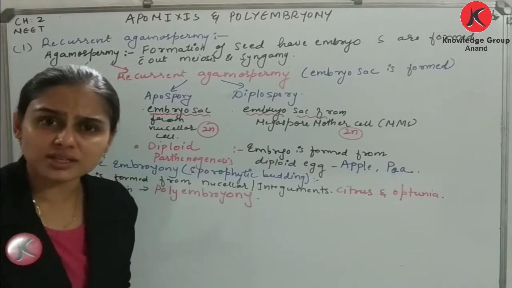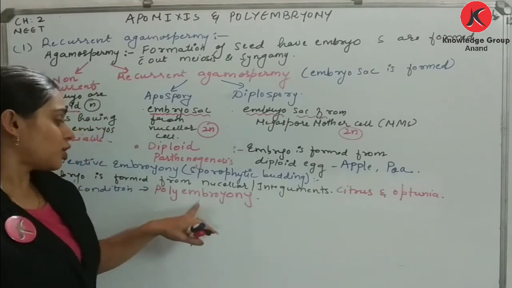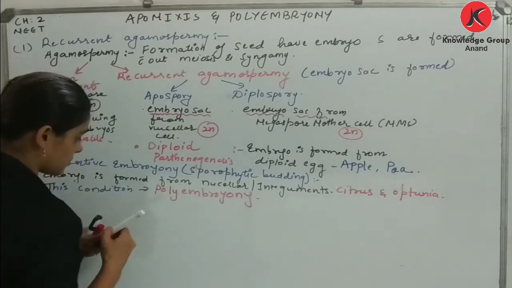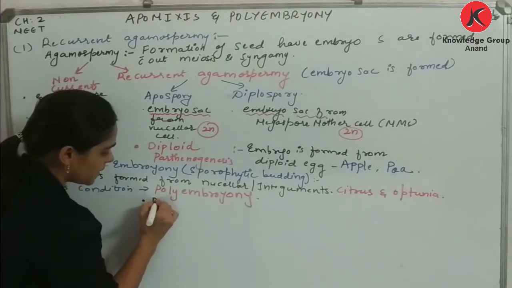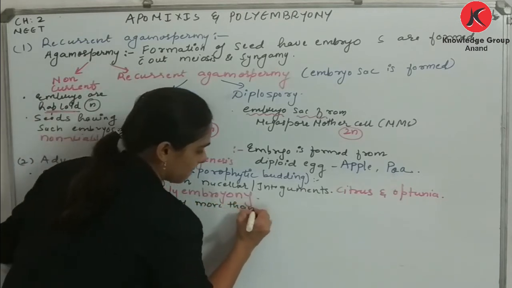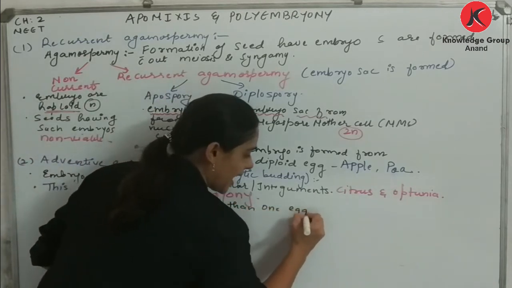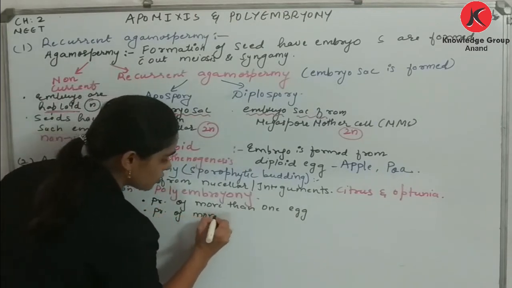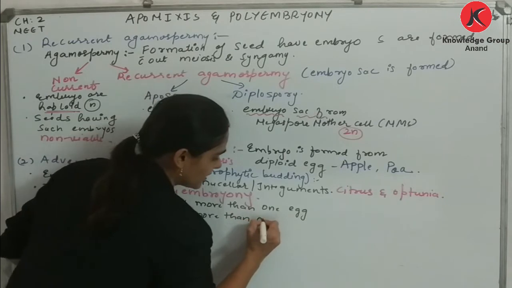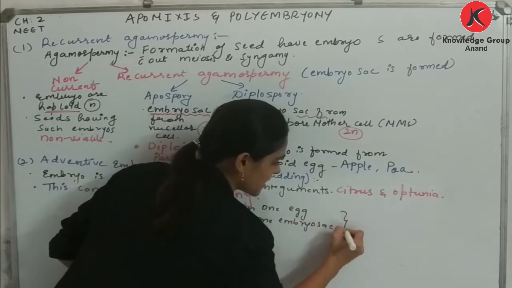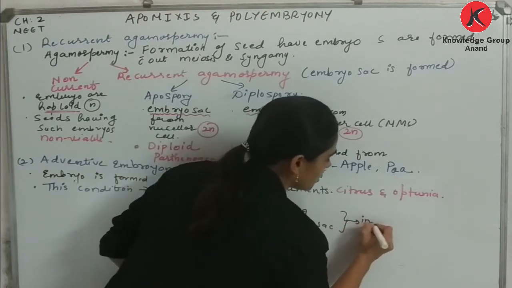Any doubts in this? Okay, dear students, if we are talking about polyembryony, then there are two options. Either there must be presence of more than one egg, or there must be presence of more than one embryo sac in the ovule.